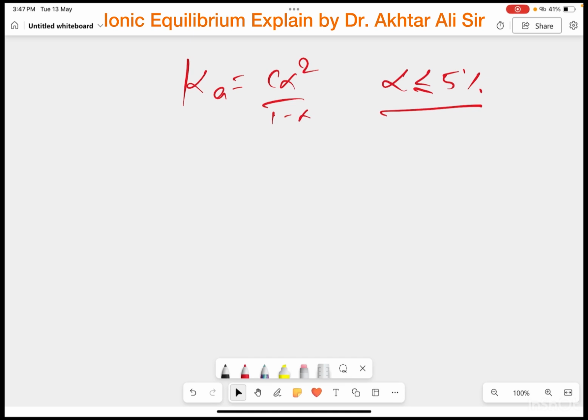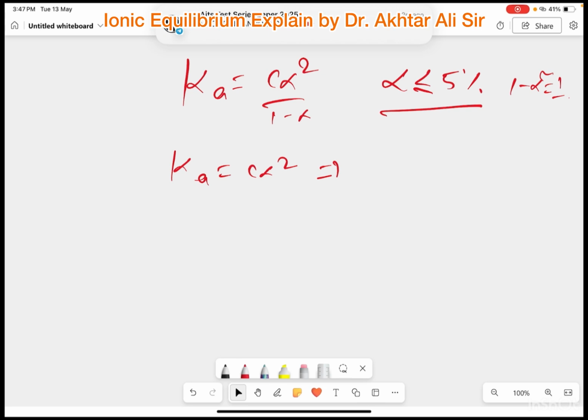That's why 1 minus alpha can be ignored. 1 minus alpha will be equal to 1. That's why Ka will be equal to C alpha square, and now the value of alpha will be equal to under root Ka by C.